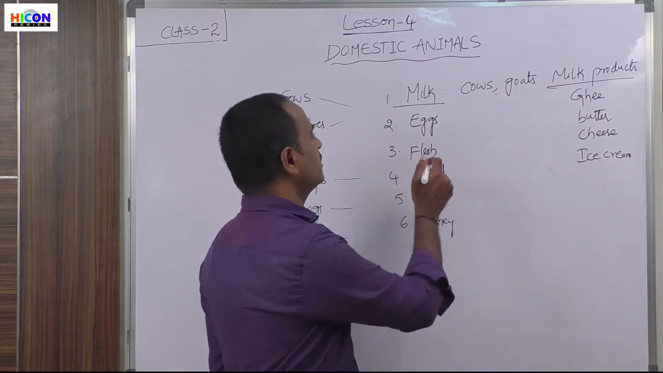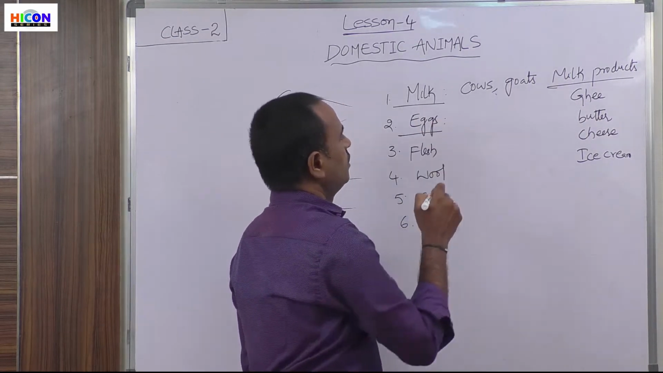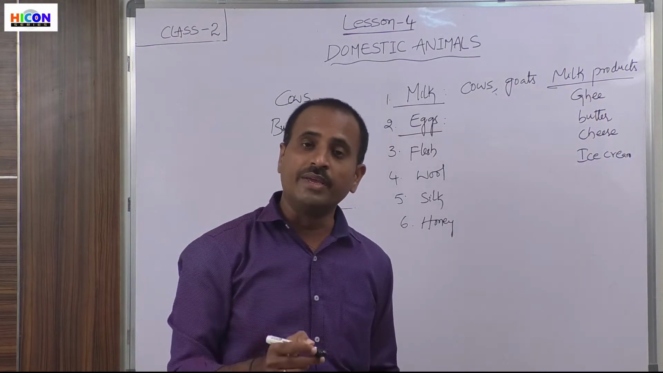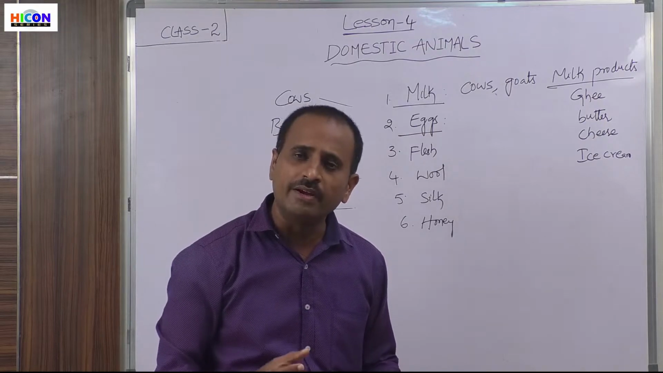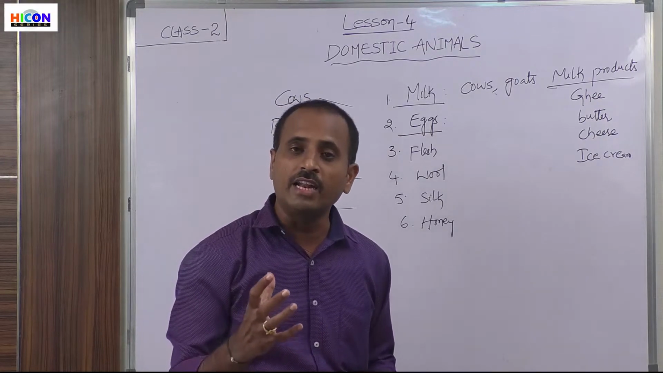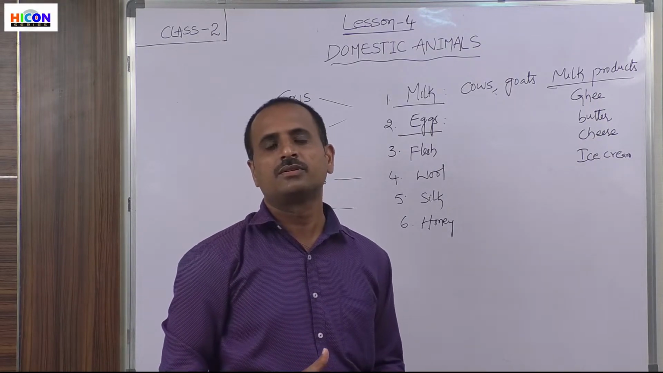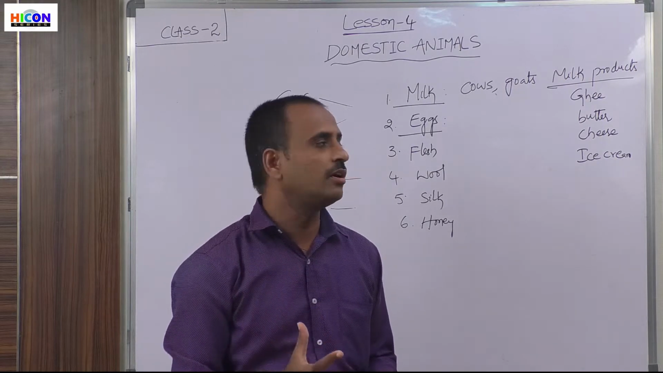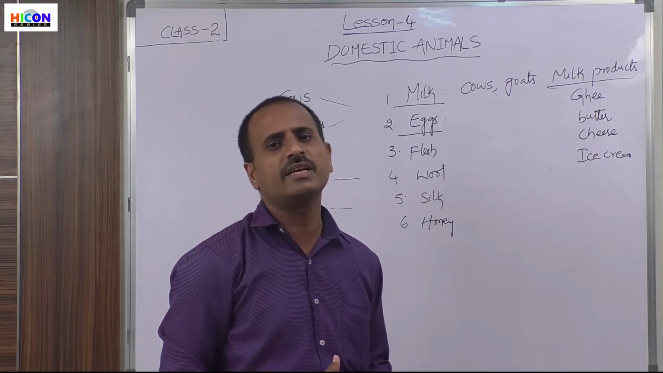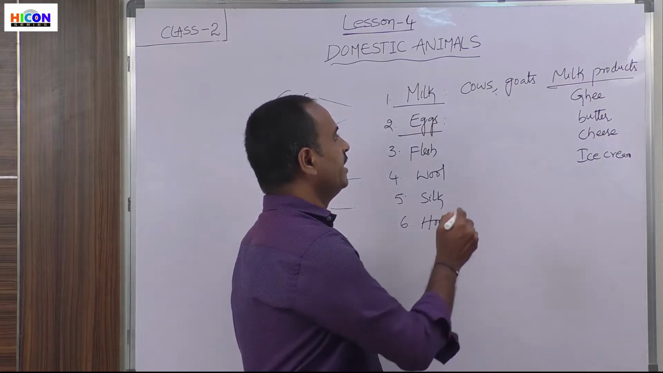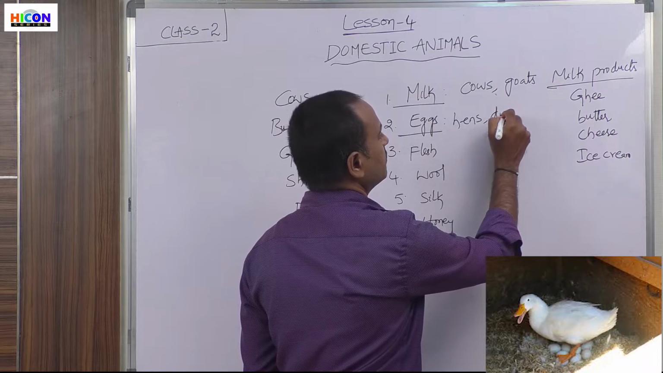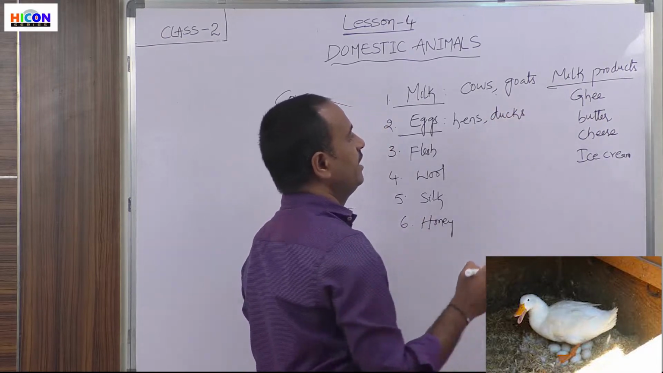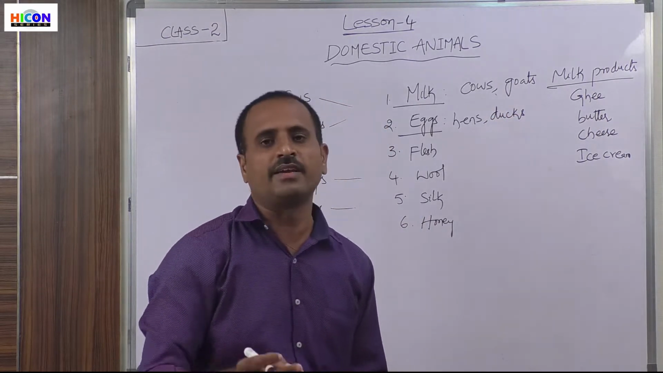The second one is eggs. Most human beings eat eggs also. But where can we obtain these eggs? What animals will give us eggs? Children, could you give examples of the animals which give us eggs? That is mainly hens and ducks. Children, hens and ducks give us eggs.